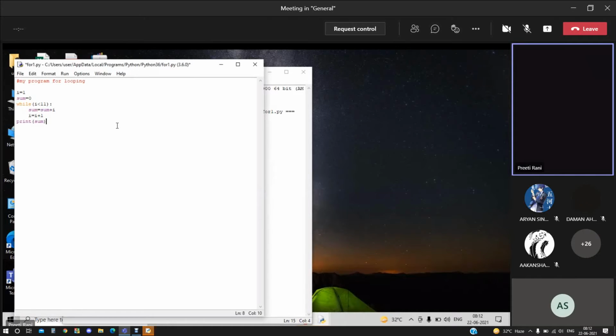Please understand everyone. I equals to 1, sum equals to 0. I is less than 11, which means up to 10. Sum equals to sum plus I. What is the value of sum? 0. 0 plus 1? 1. 1 plus 2? 1 plus 3? Who will update the value of I? I equals to I plus 1 will update the value of I.